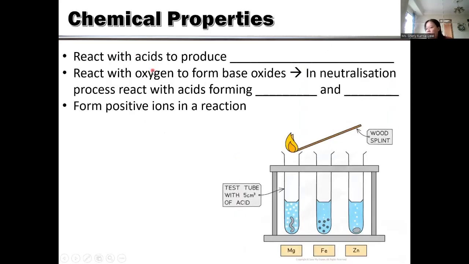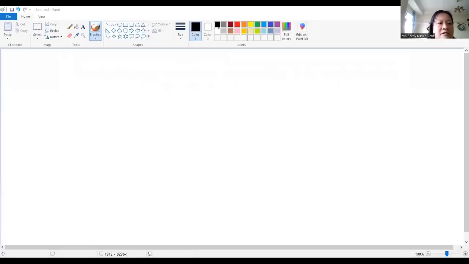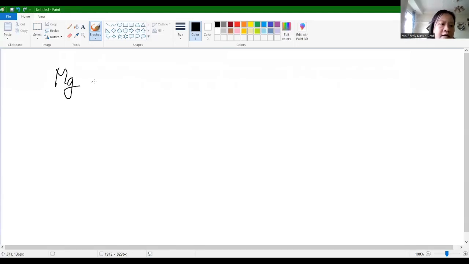And then when metal reacts with acid, it will produce hydrogen. I use magnesium plus HCl, giving magnesium chloride, MgCl2. Why is there a 2? Because magnesium is 2 plus. Plus H2.